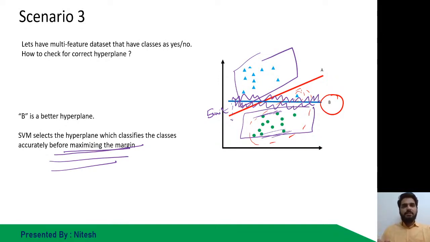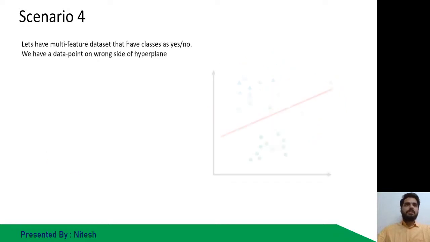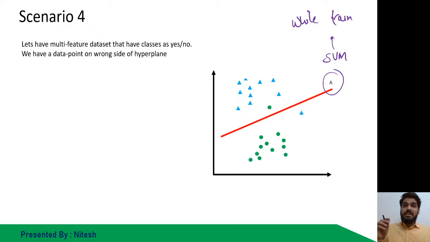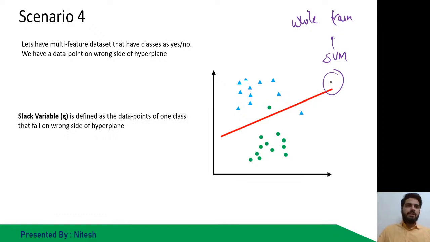The next case that we have, now we have this case. The term that I'm going to define over here is, in this case, carefully see the hyperplane my SVM has got. This is the hyperplane SVM has got while training on the data. It has got this as the best hyperplane. And when it got the best hyperplane, it recognized that there are 2 points which are on the opposite side of the hyperplane, that are defined as slack variables.